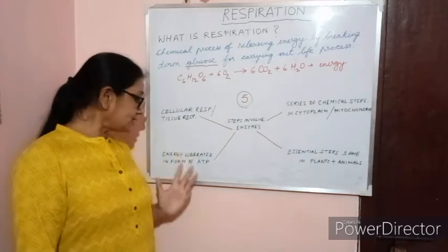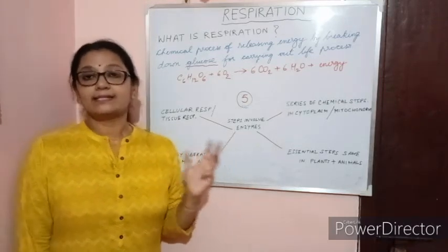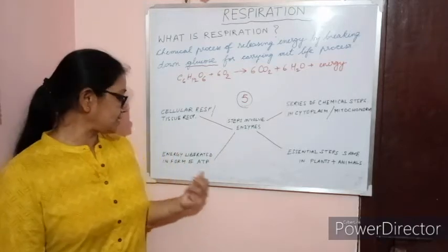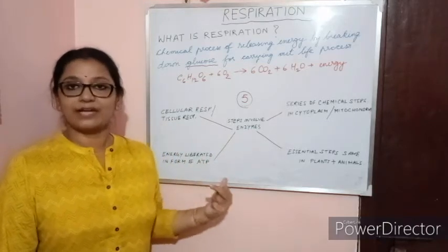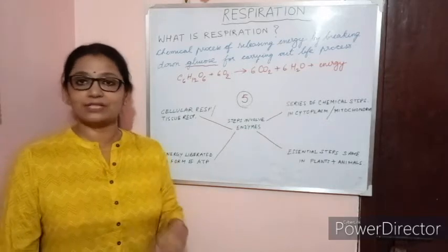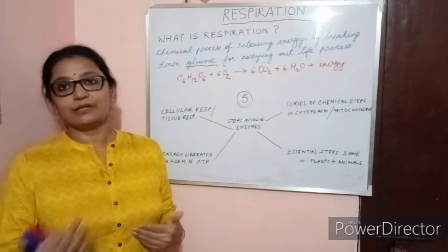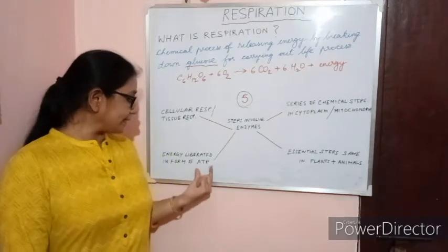Energy is liberated in the form of ATP. As I said, the chemical name of this ATP is adenosine triphosphate. Remember, in the earlier chapters we talked about adenosine diphosphate, ADP. This ADP again on oxidation will give ATP.